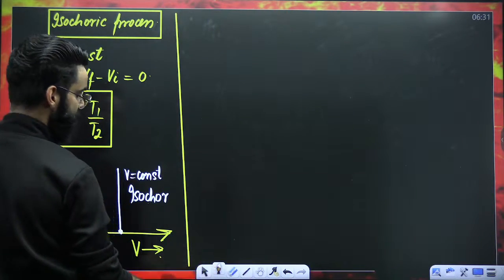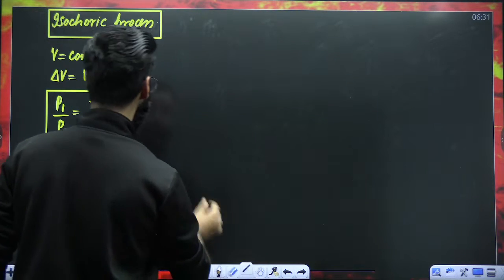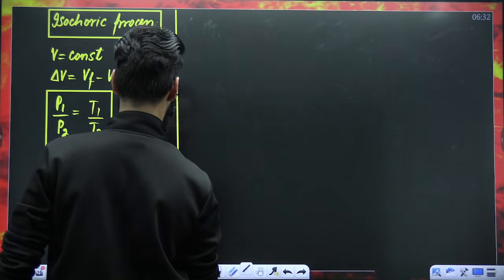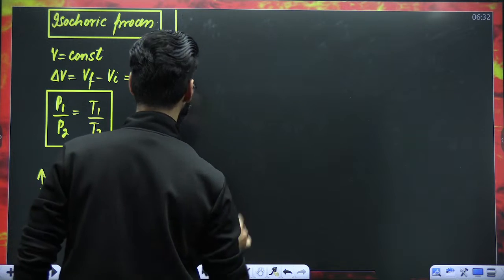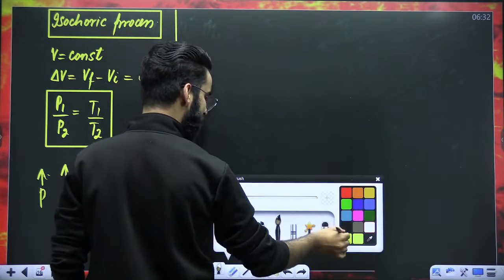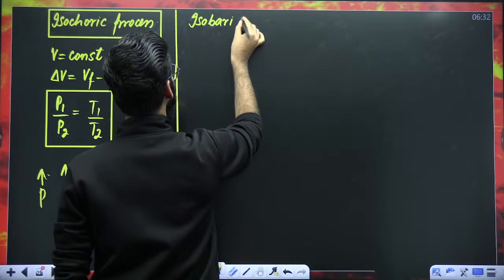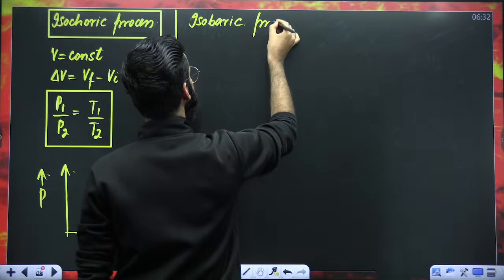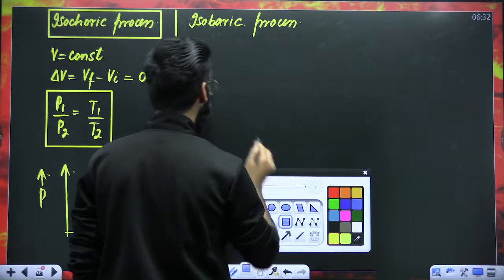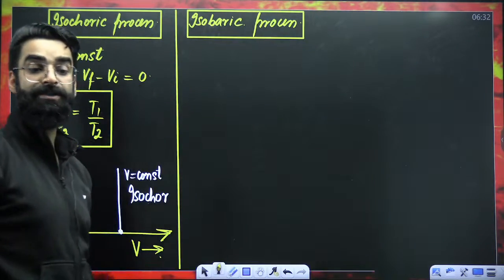Now similarly, you have got isobaric process as well. Tell me what happens in isobaric process. When do we say that the gas is undergoing isobaric process? When can we say that the ideal gas is undergoing isobaric process?